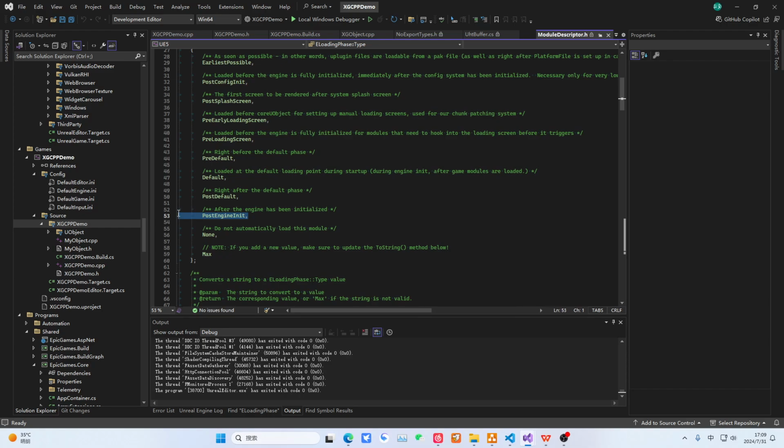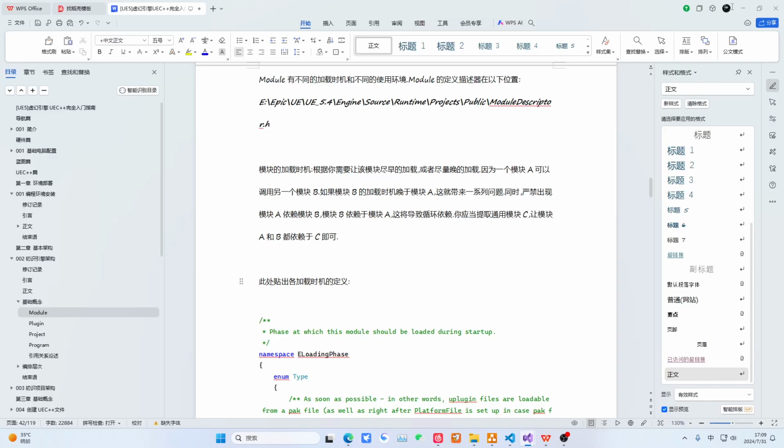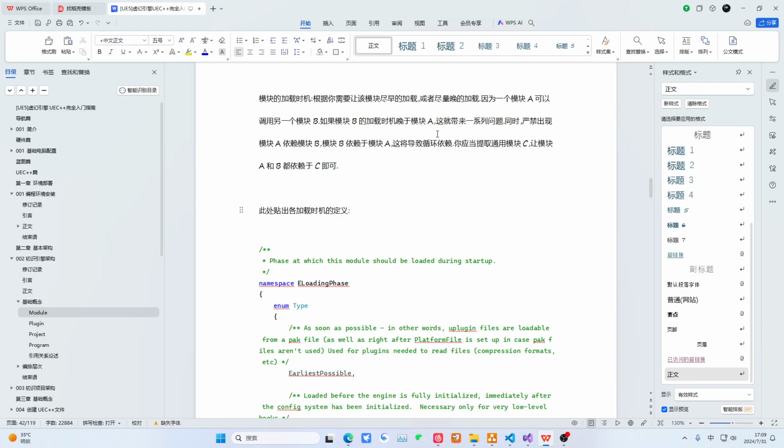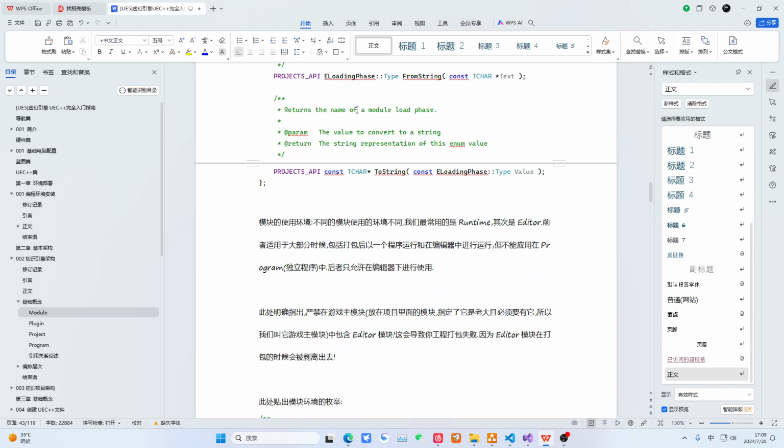Then this is after the engine has been fully initialized. And this means do not automatically load this module. Load on demand. This is max reserved for expansion, so you can know the timing of its loading. It is roughly divided into these phases. Okay. Then we have no issues. Let's take a look at this. This is the actual definition of the loading.